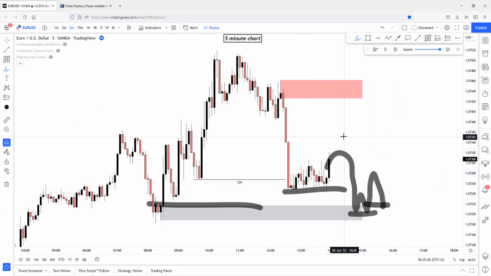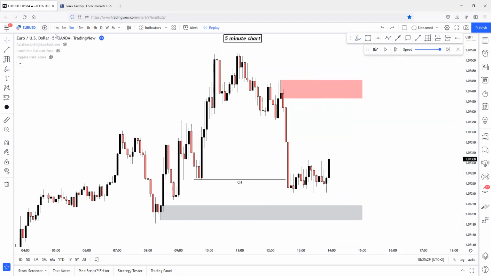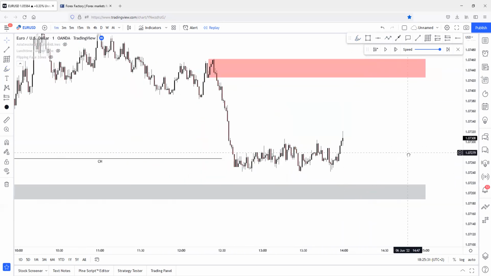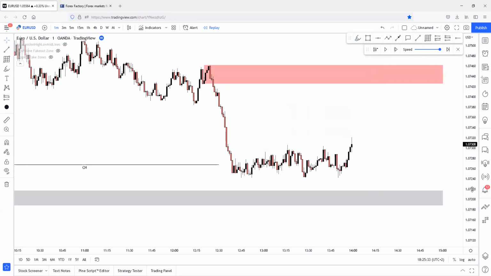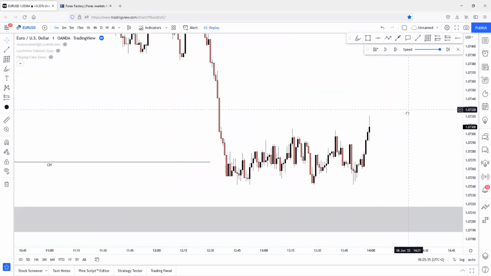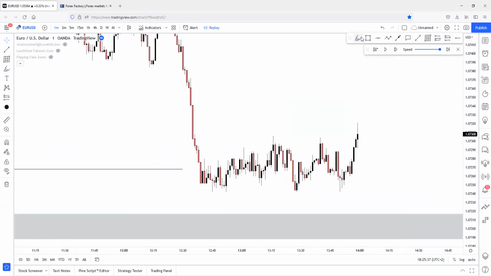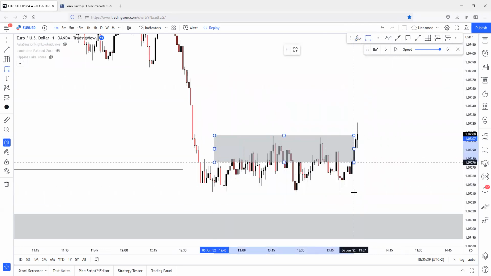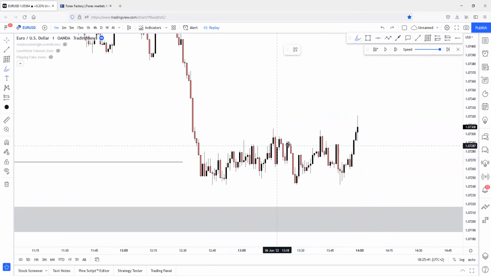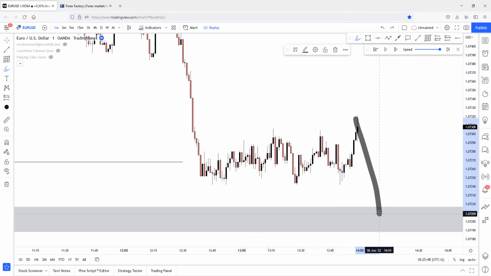Okay, let me just remove the drawings and switch to the 1-minute chart, and let's see what we got here. Basically, on the 1-minute chart, nothing else we can see. Price has just built up a nasty range here. This is a nasty range. Upside range has been swept, right? Here was the upside range. Upside range has been swept. What can we expect after the upside range sweep, downside range sweep?